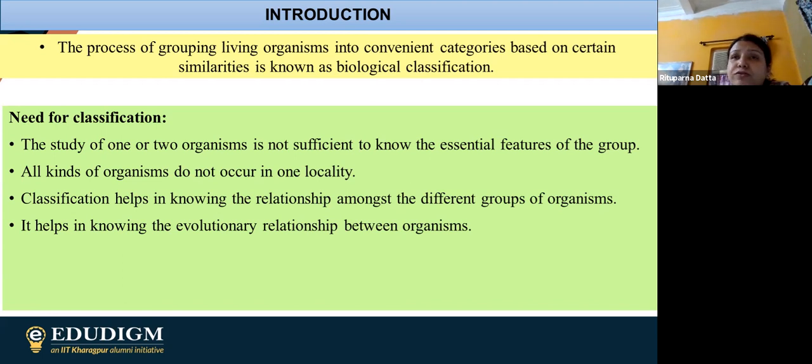Another thing is also there, that we are saying that millions of organisms are present in our world, but we actually can't visualize them. It is not possible to view all these millions of species which are available all over the world. But still, when we are studying the grouping process or the classification process, we are actually coming to know the names, that yes, these species are also included under this particular group. So these are the needs for classification.